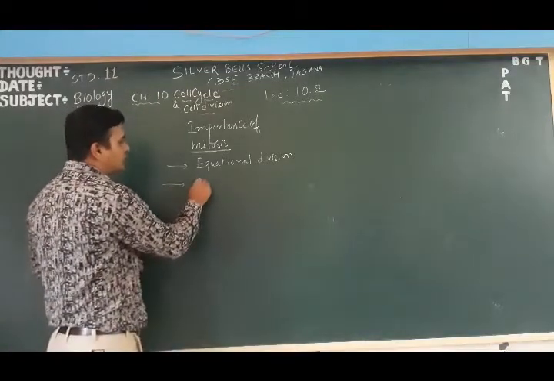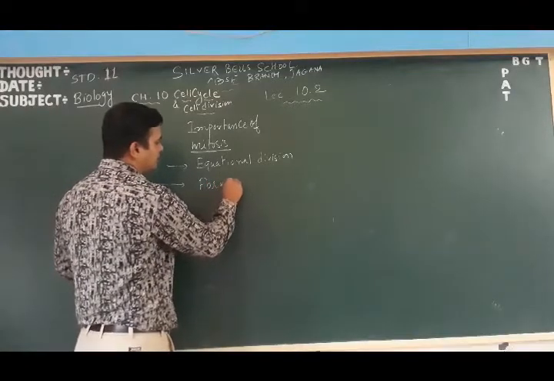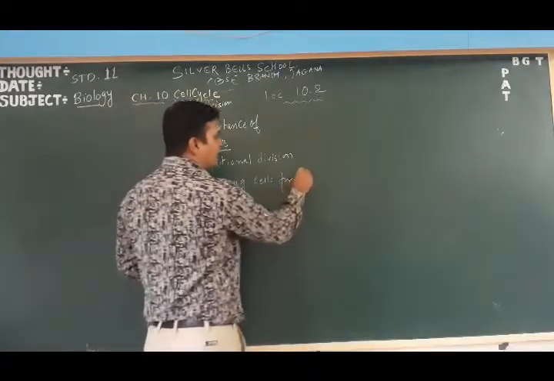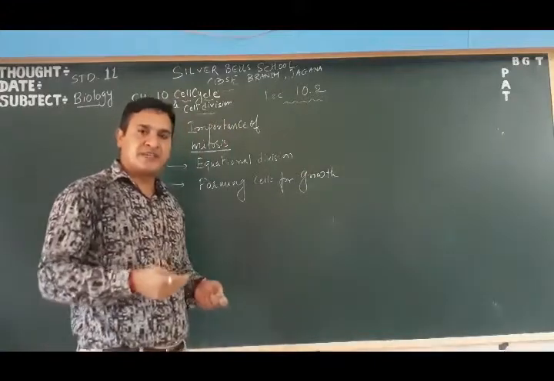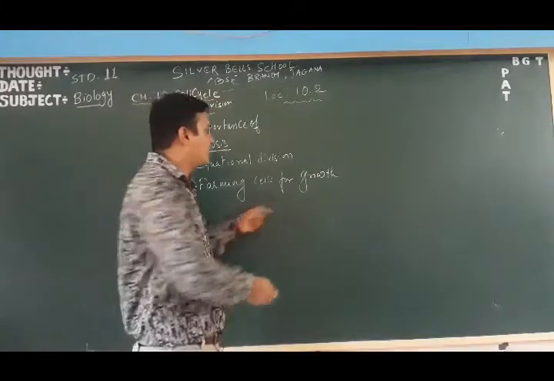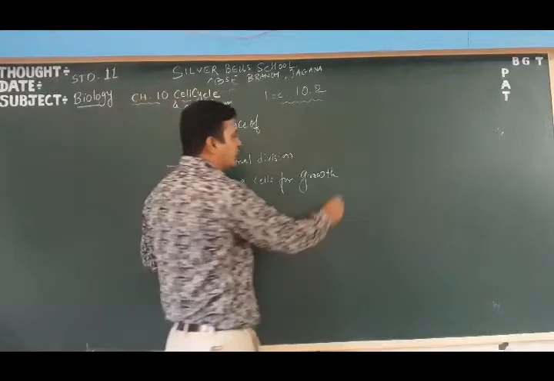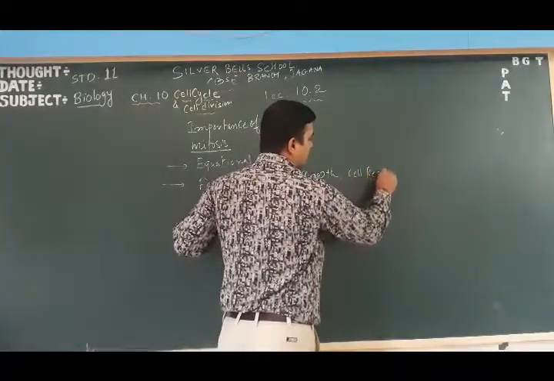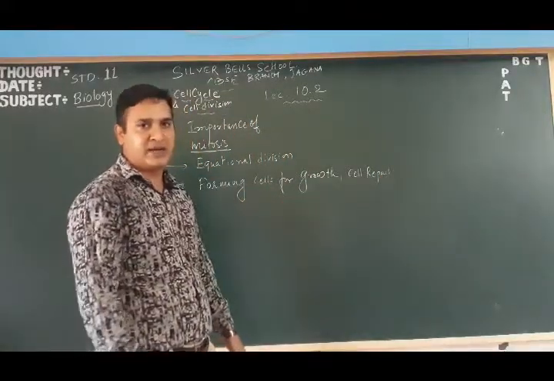It also forms cells for the growth of the organism. तो जो भी ग्रोथ होता है उसमें नंबर ऑफ सेल in our body after the zygote are formed by mitosis. Then cell repair: हमारी बॉडी के जो भी सेल निकल जाते हैं, that can be repaired by it.